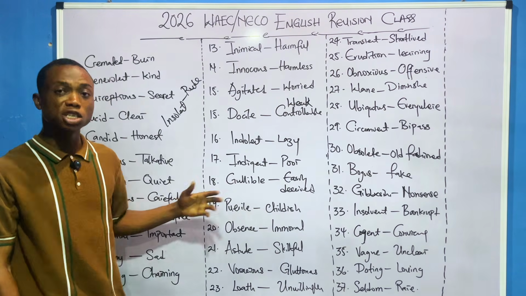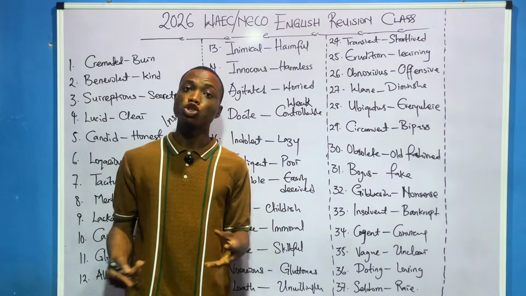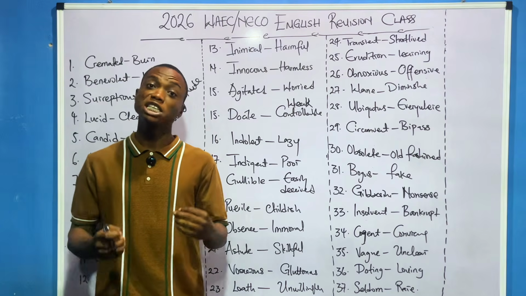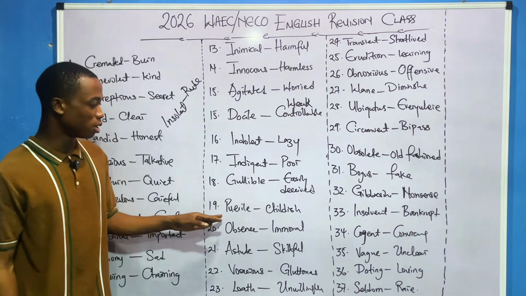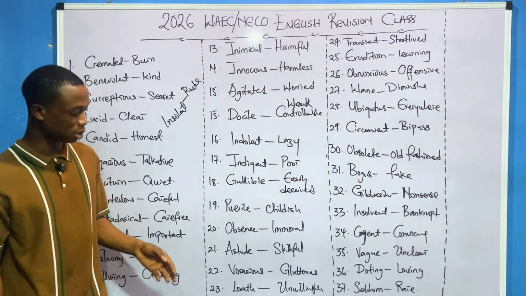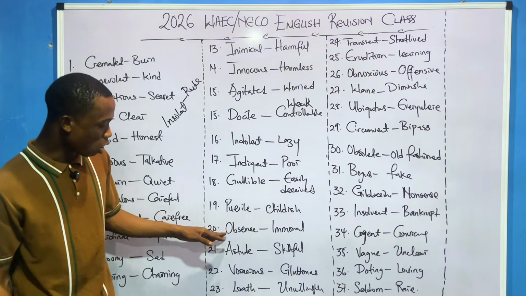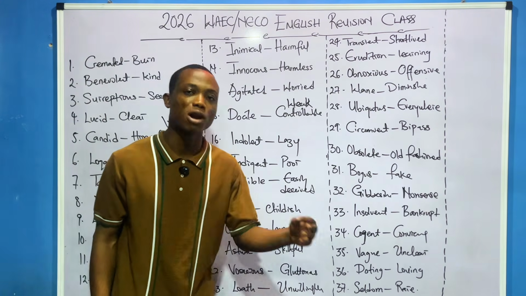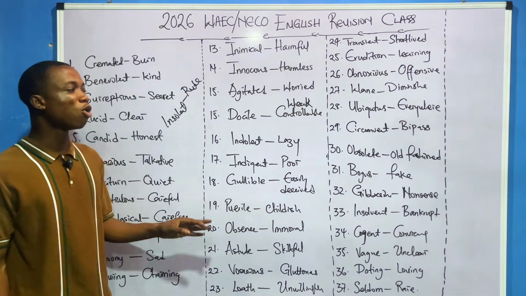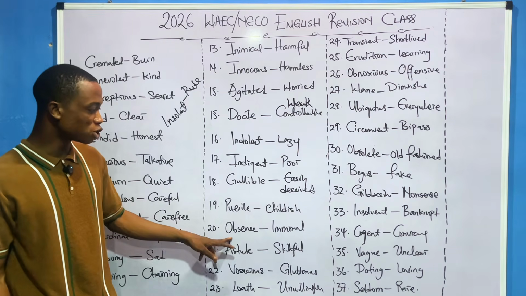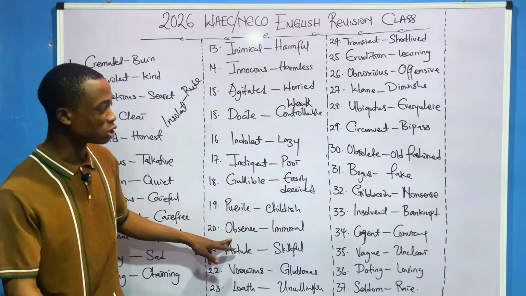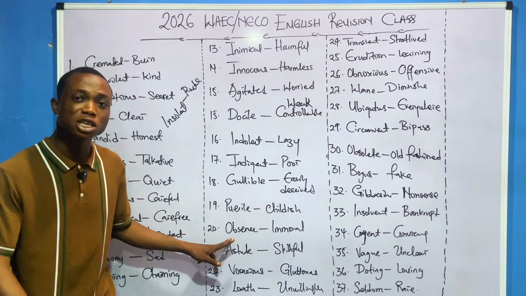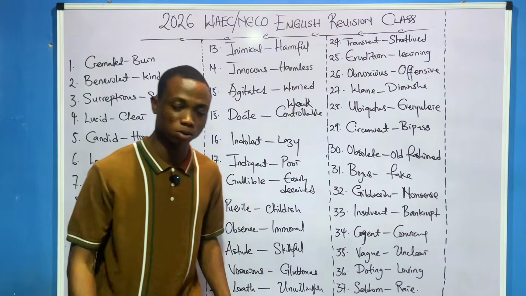Gullible, easily deceived. Yes. Like for example now, children, they are very gullible. You can easily deceive them. You understand? Puerile, childish. Yes. Or obscene means something that is immoral. We have obscene. We also have obsolete. Obscene means something that is what? Something that is immoral, something that is not good. We also have obsolete. Obsolete means something that is old-fashioned.